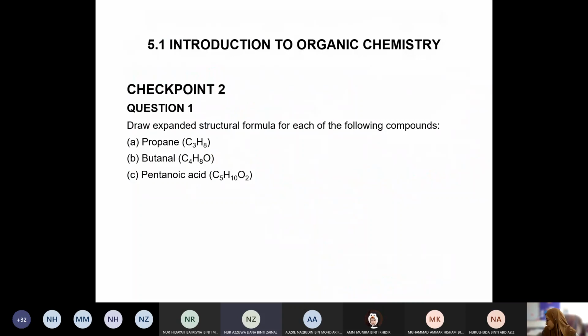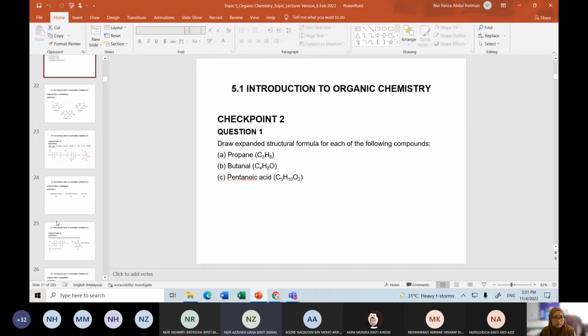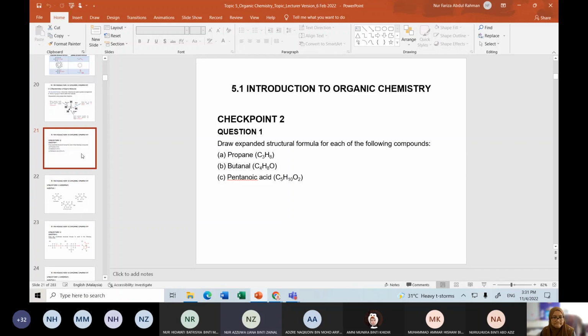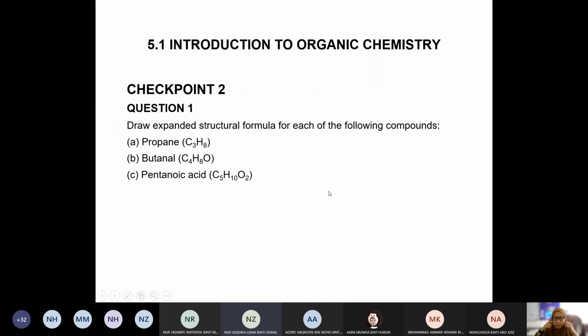Okay, draw the expanded structural formula for each of the following compounds. Let me check first. We have enough time to. Okay, alright, so draw the expanded structural formula for each of the following compounds.